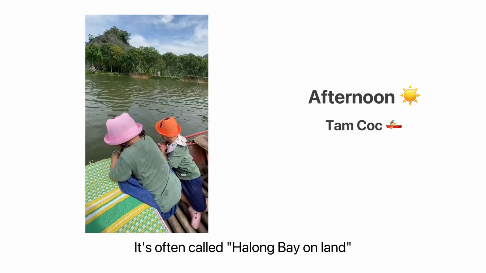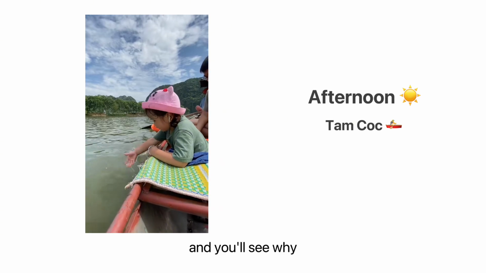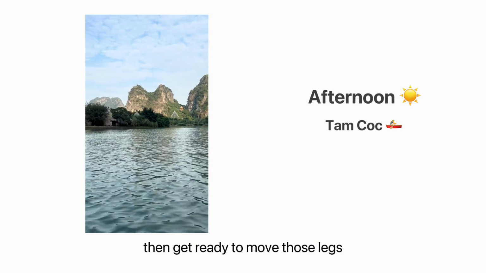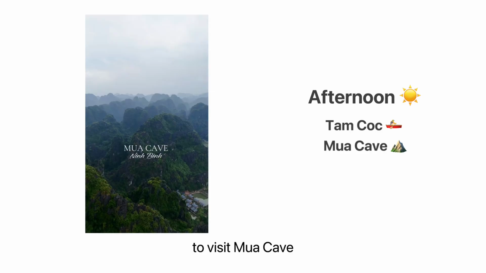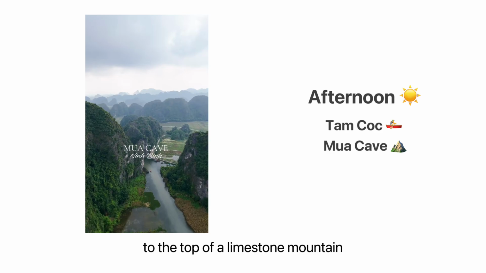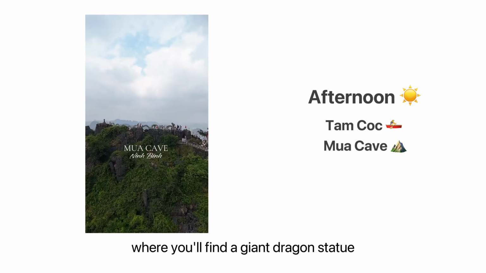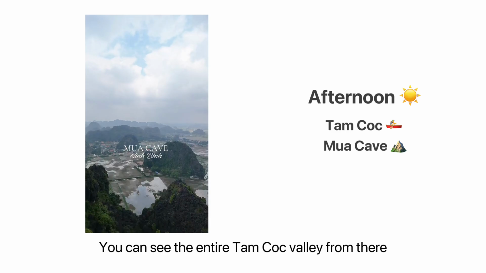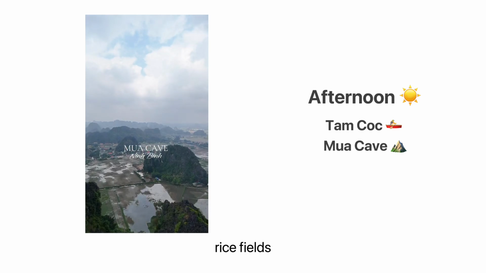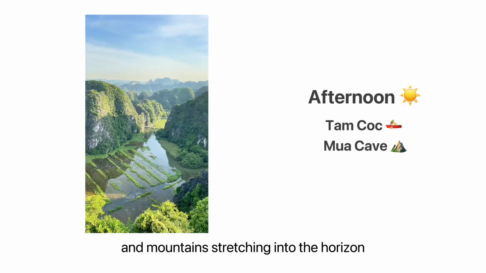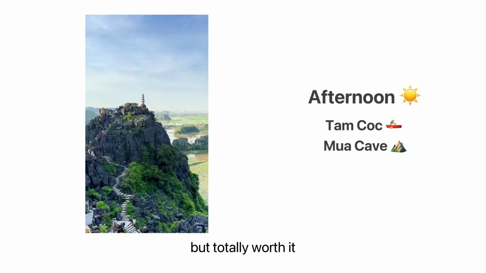It's often called Hạ Long Bay on land, and you will see why. Super peaceful, super beautiful. Then get ready to move those legs to visit Múa Caves. You climb 500 steps to the top of a limestone mountain, where you will find a giant dragon statue and the best view in Ninh Binh. You can see the entire Tam Cốc Valley from there, rice fields, rivers, and mountains stretching into the horizon. It's a bit of a workout, but totally worth it.